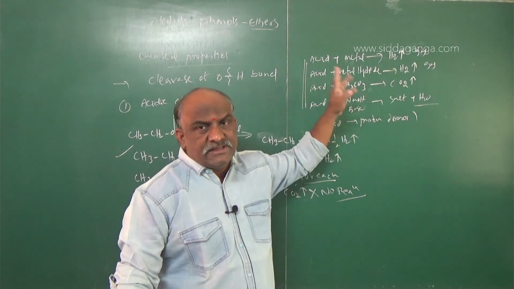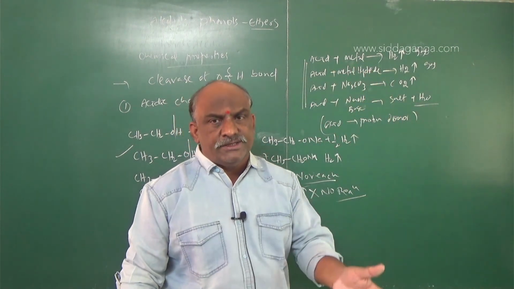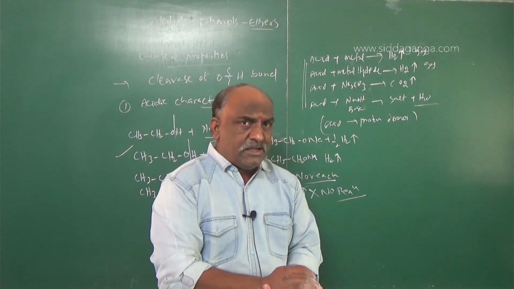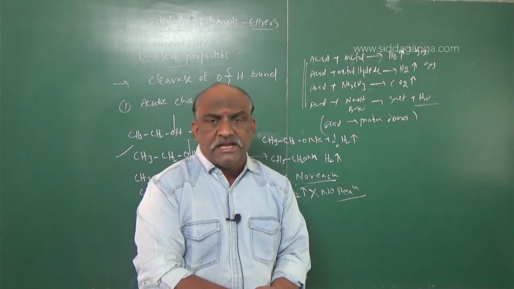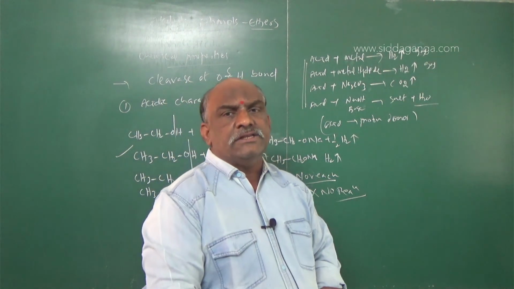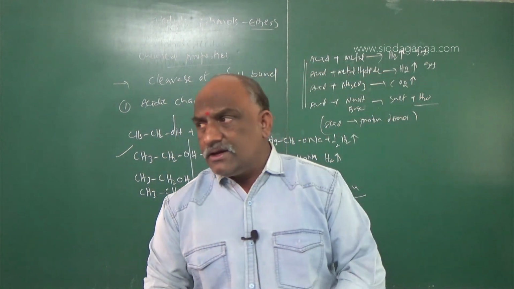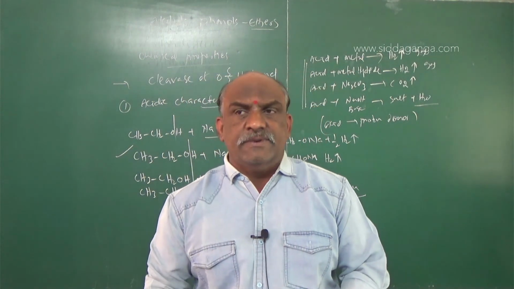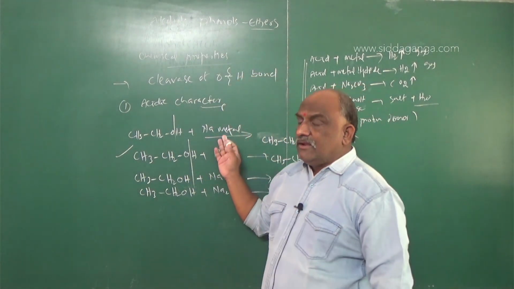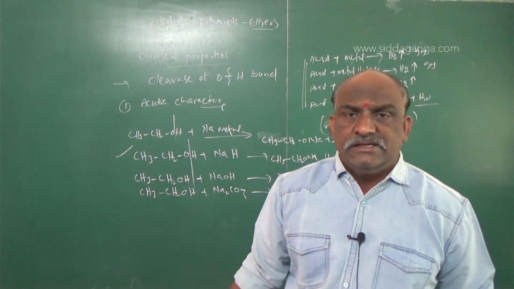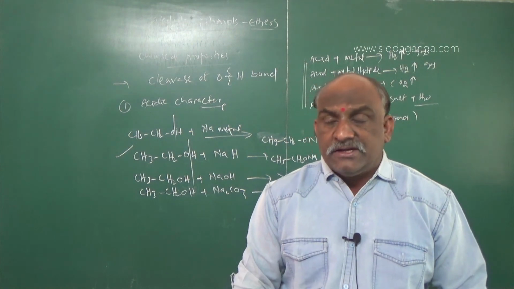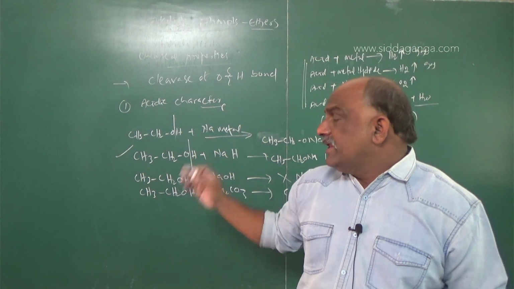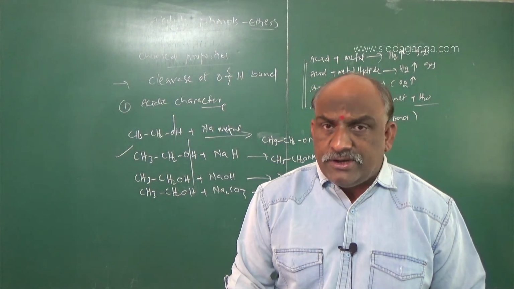A few examples satisfy three conditions, and a few satisfy two conditions. According to the satisfaction, we should divide the compounds into strong acids and weak acids. Alcohol is a weak acid according to the electron withdrawing and donating groups, and the plus I factor we explained. According to these reagents, metal, metal hydrides, metal carbonates, and metal hydroxides, alcohols satisfy only some reactions. The remaining reactions are not observed in alcohols.